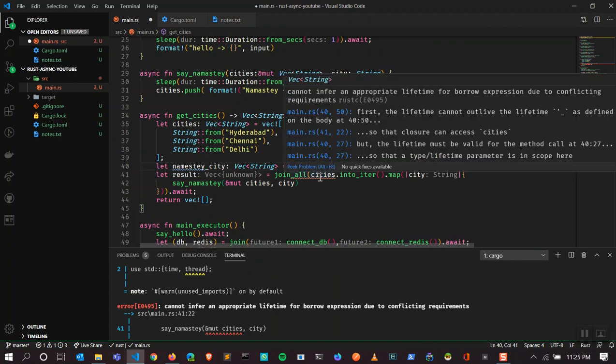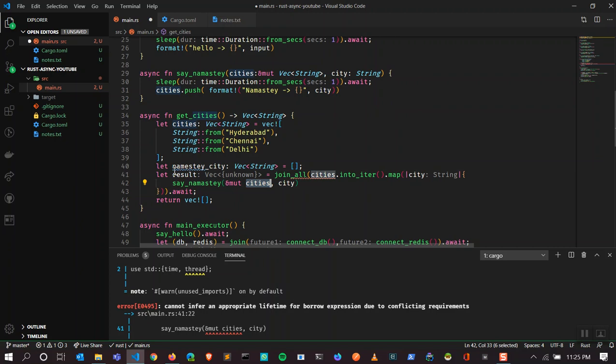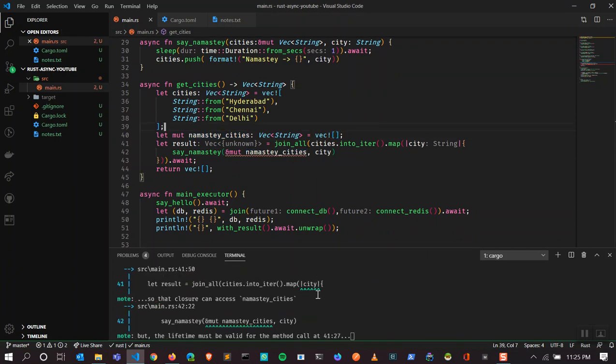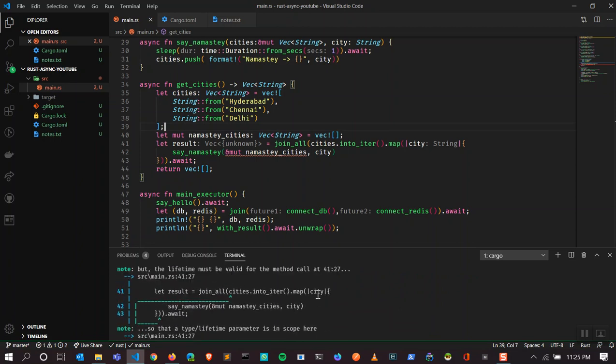So we're iterating on city, and I'm going to send, it should be mutable, and send namaste underscore cities. So I'm going to send this right here. So we are iterating through each city, then we're sending city to mutate here, and so this should be a vector. Let's see if we have any errors. Yes, we still have some errors.